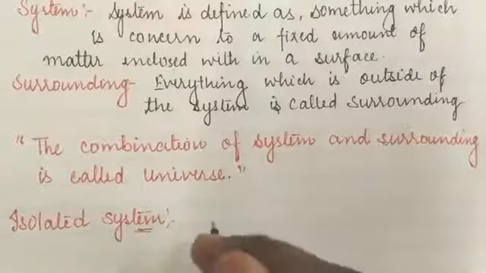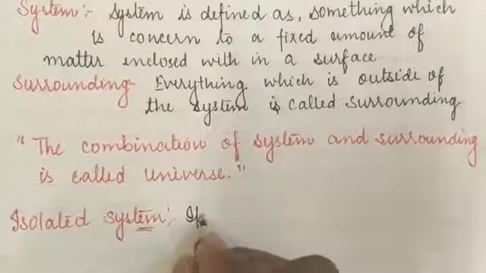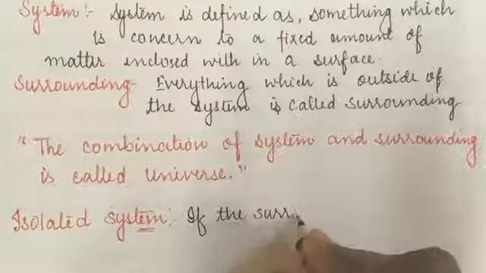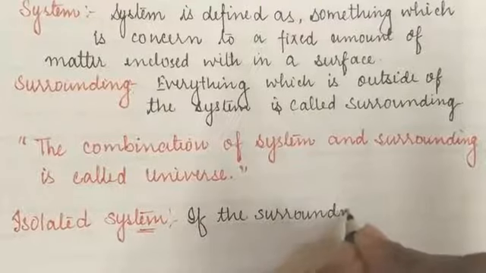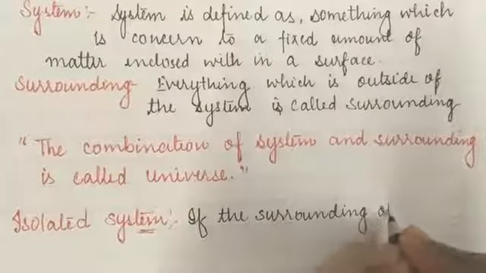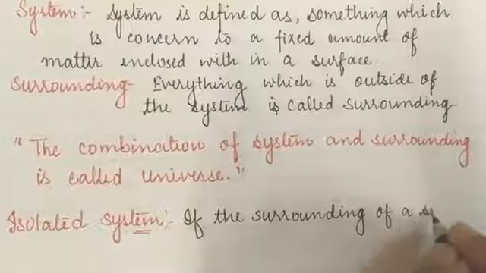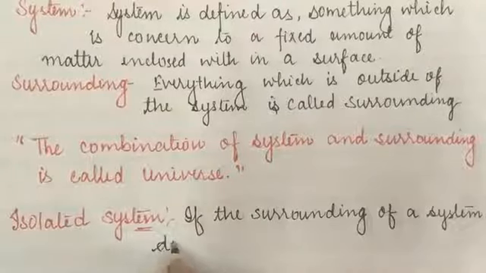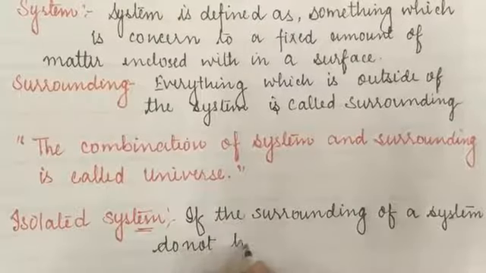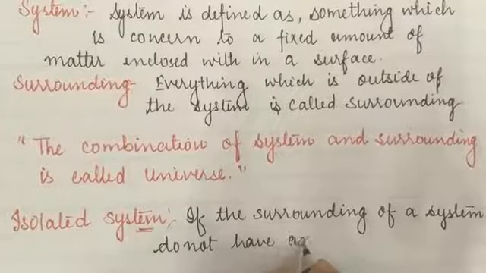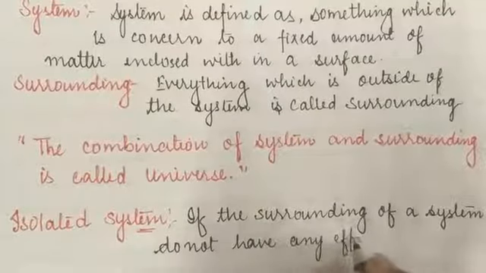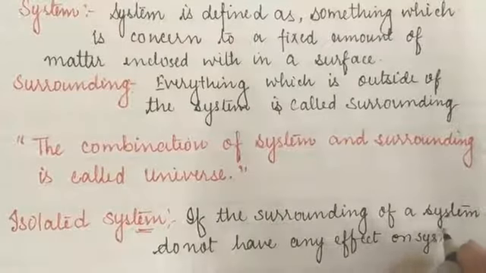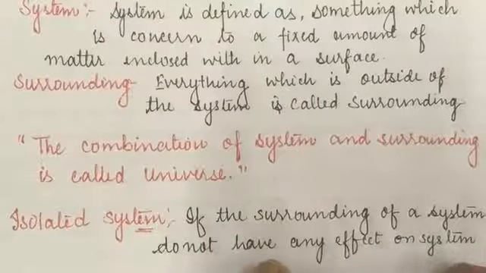Here I am going to write: if the surrounding of the system, meaning the outside part of the system, does not have any effect on the system, it means that the system is unaffected by the surrounding.